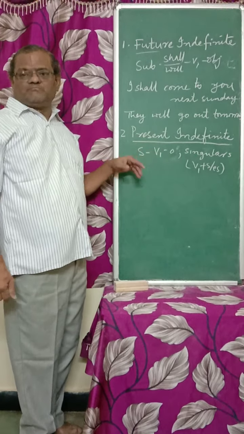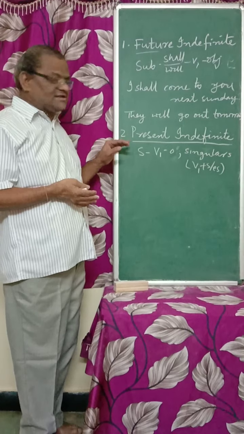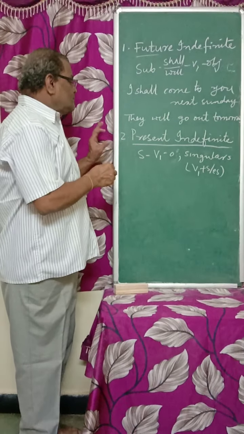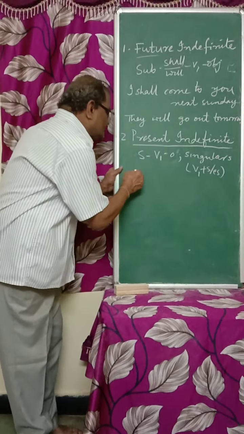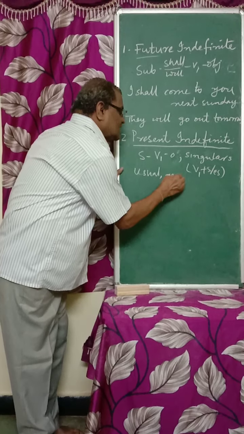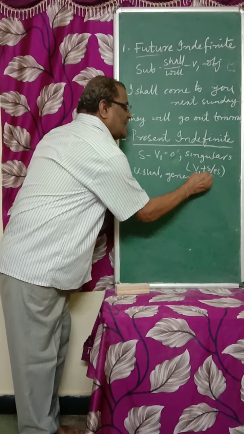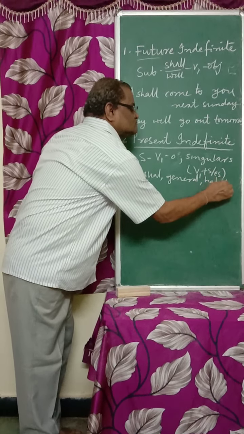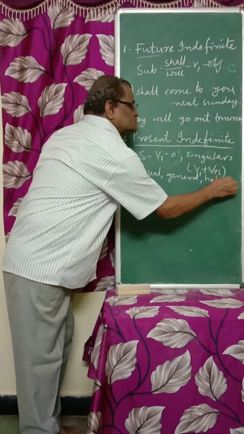And the most important thing you have to remember, where we happen to make many mistakes, is that present indefinite is used for the actions that are usual, general, habitual. Just before doing, we can use it, just before doing only.